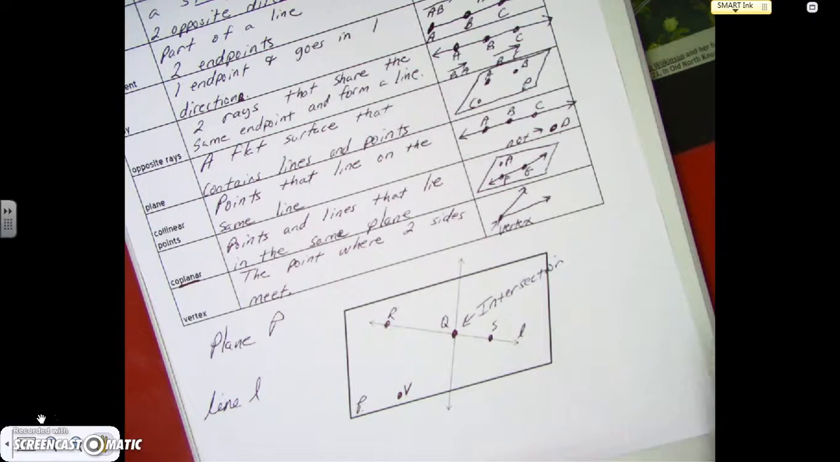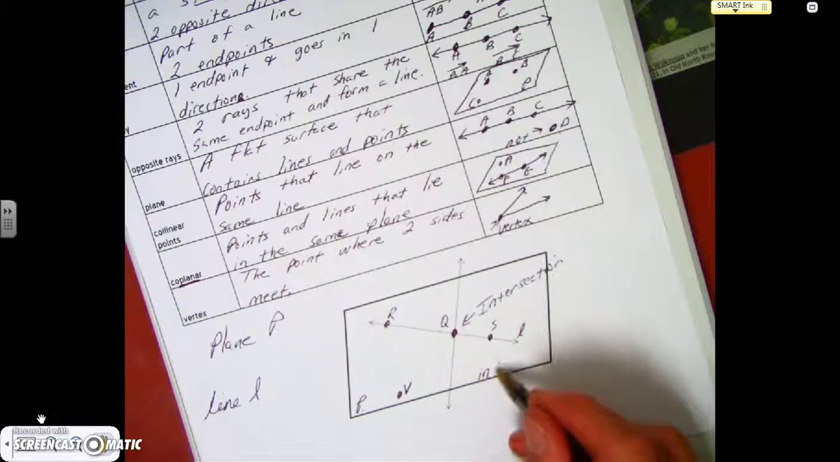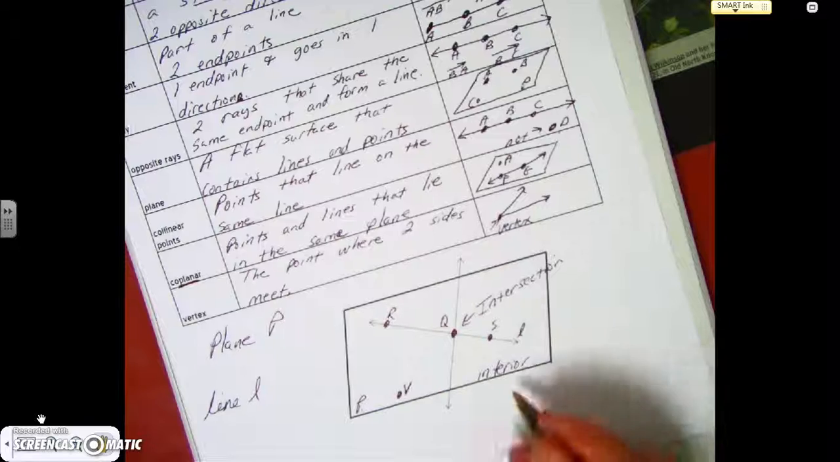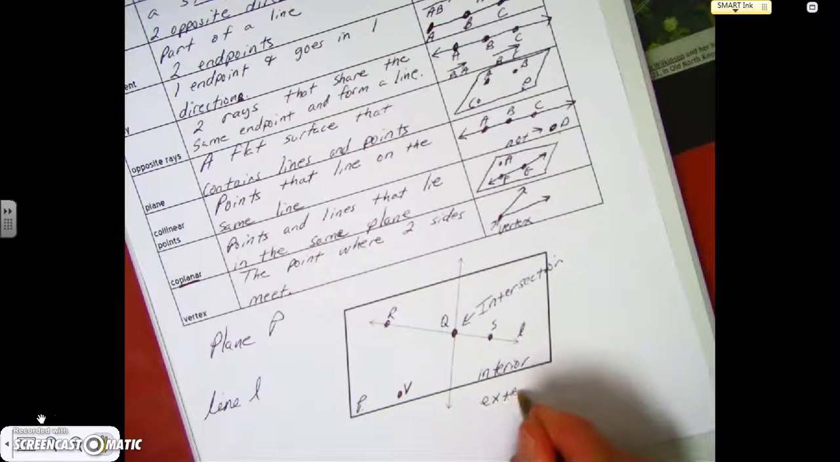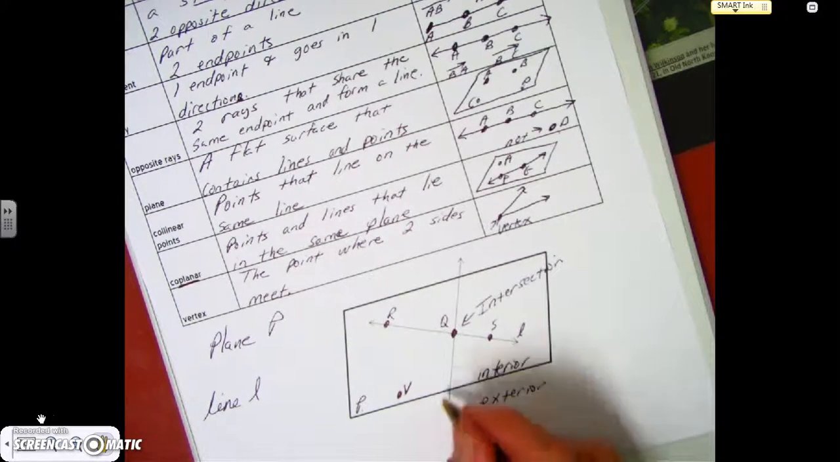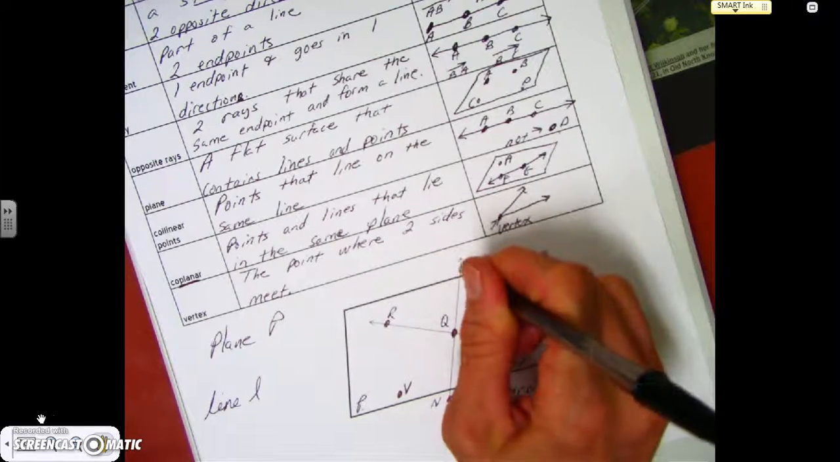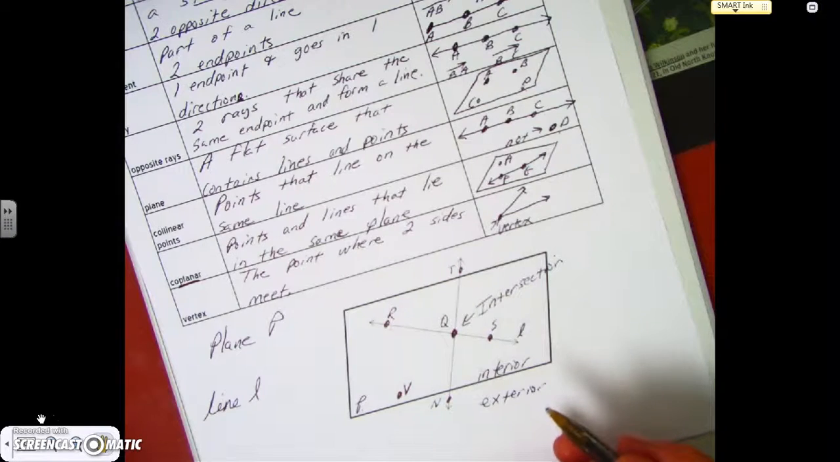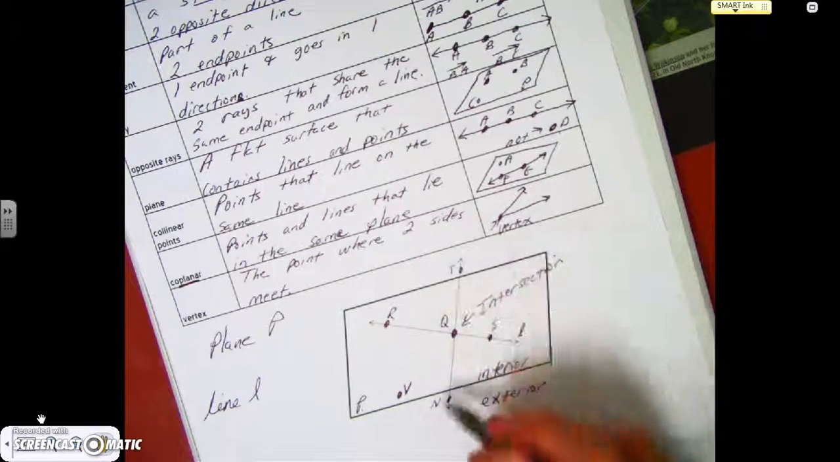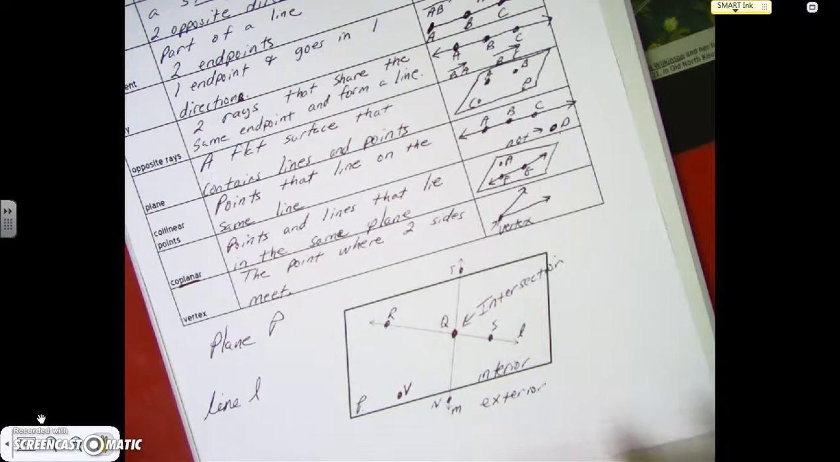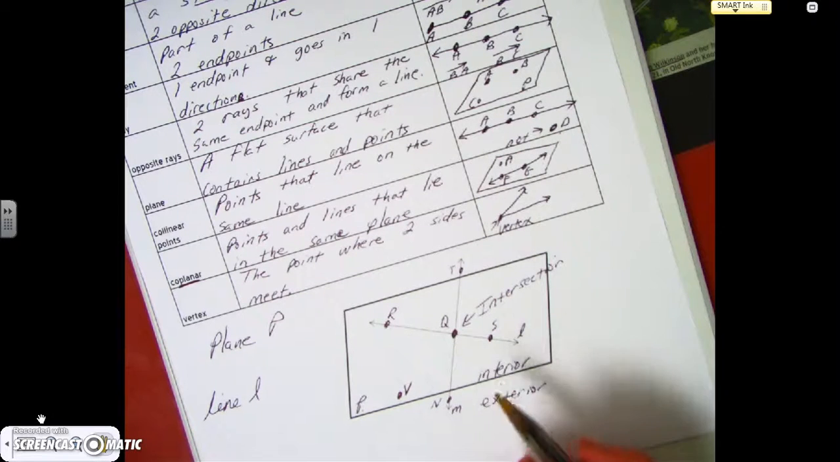So on the interior, remember the interior is inside of something. So this is the interior, and this is the exterior. Exterior is on the outside. So on the outside, we have point N. And then we also have point T. And on this line, I'm going to call it line M. Alright, so I have all my points.